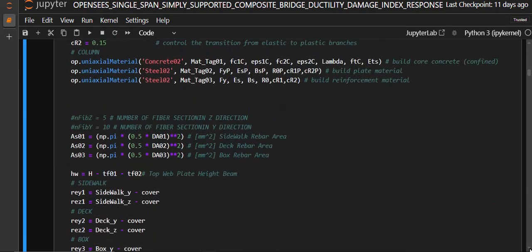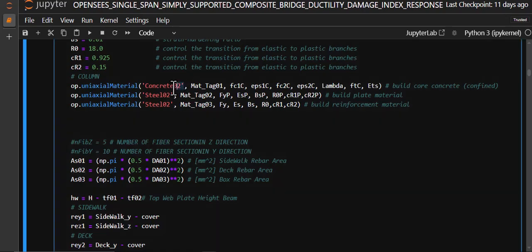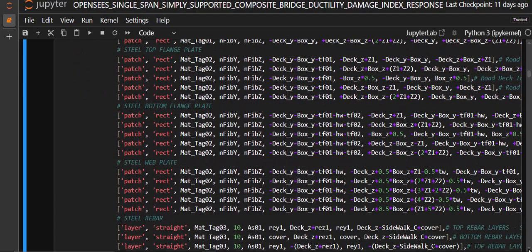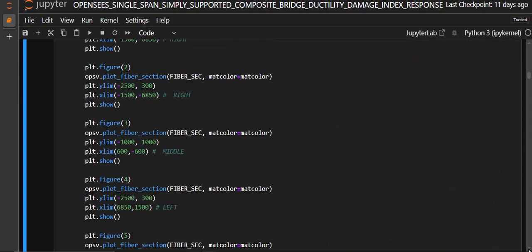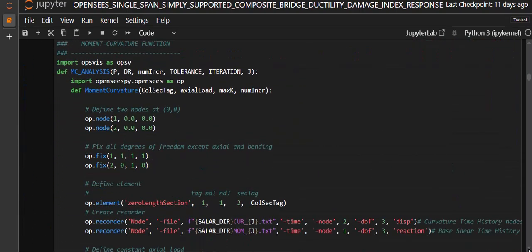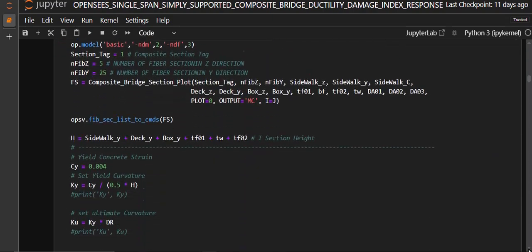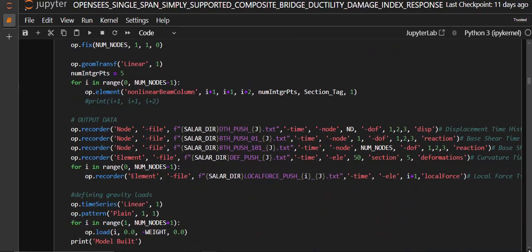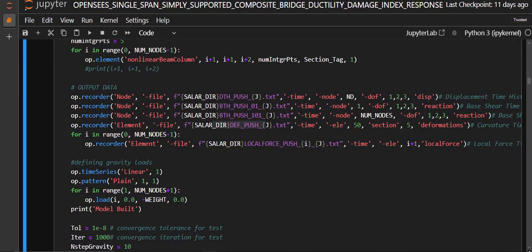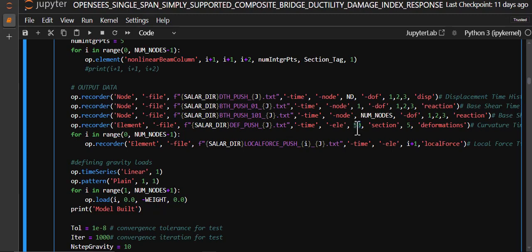You see guys, in here I defined different concrete and steel properties for confined sections, and also plate and rebar material properties, and defining the different properties, fibers, and then in here we are going to plot it and run the moment curvature analysis of these composite sections, pushover analysis, and output the displacement and base shear, and also curvature of these defined nodes, as element 50 you see in here,